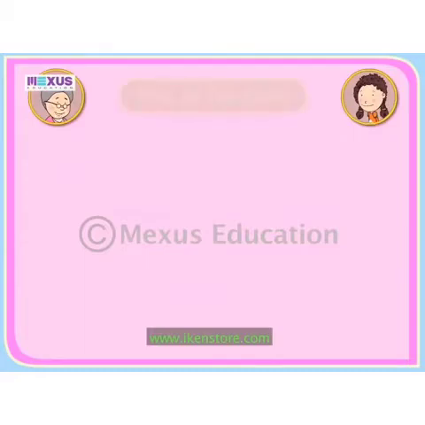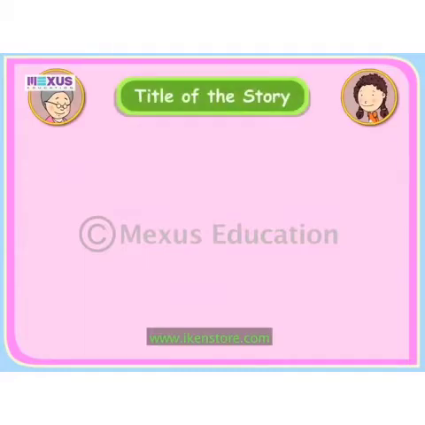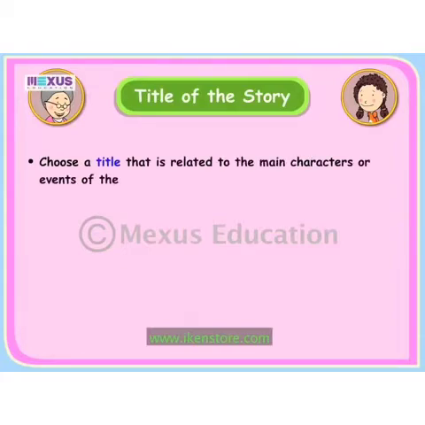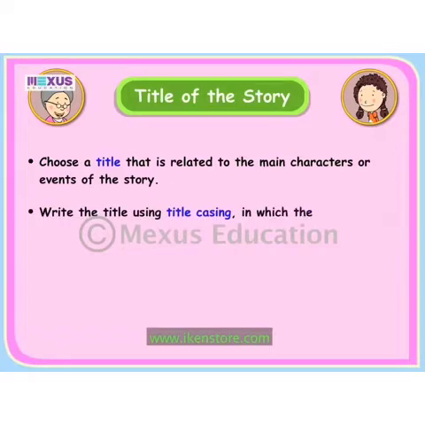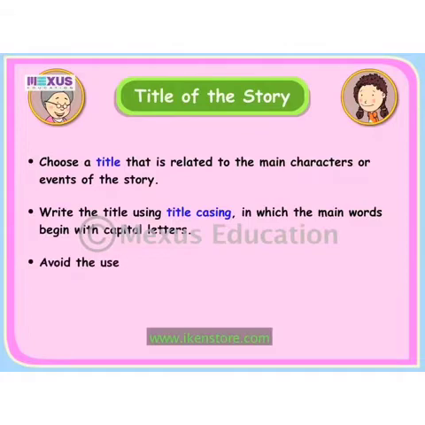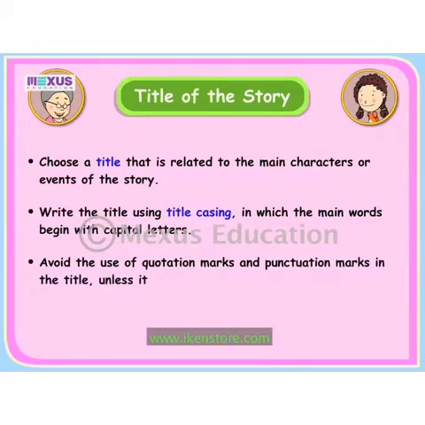Remember to give a title to your story. Choose a title that is related to the main characters or events of the story. Write the title using title casing in which the main words begin with capital letters. Avoid the use of quotation marks and punctuation marks in the title unless it is a sentence.